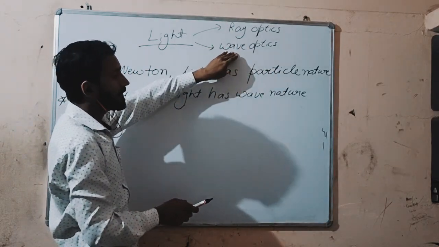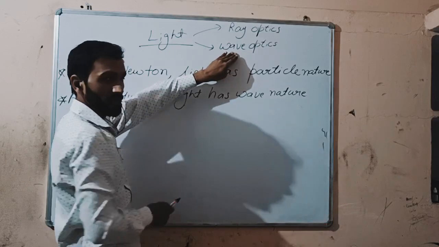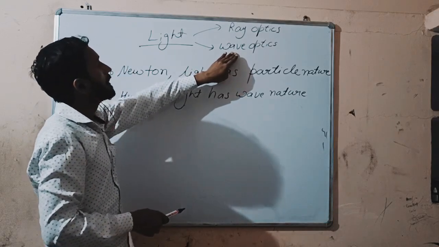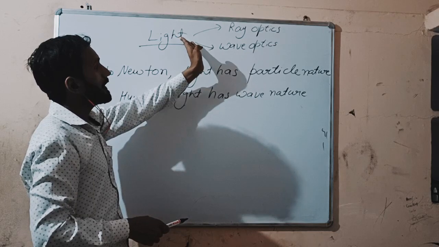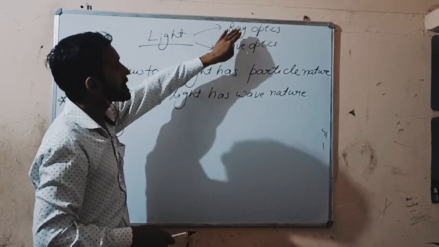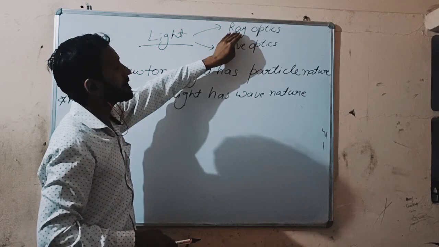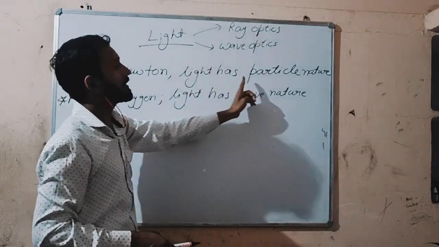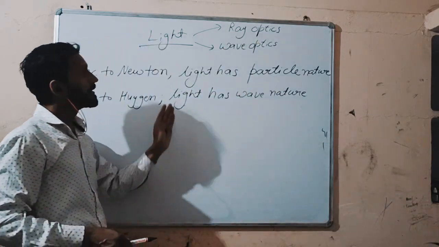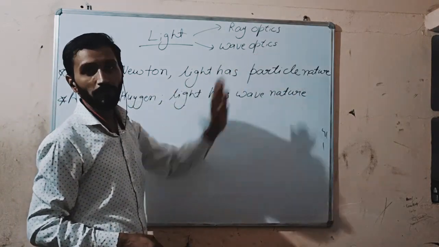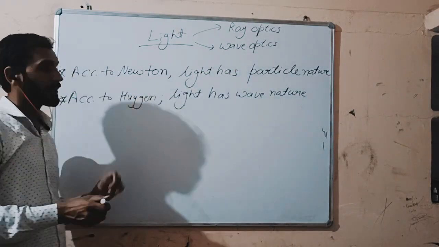In wave optics we deal with light on the wave nature. In the 10th class, the chapter light is based on ray optics. It means we will deal with light based on the particle nature. It means light consists of particles according to Newton.